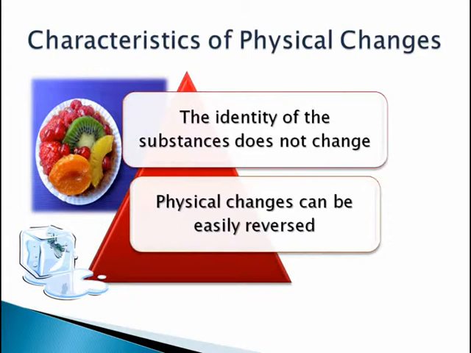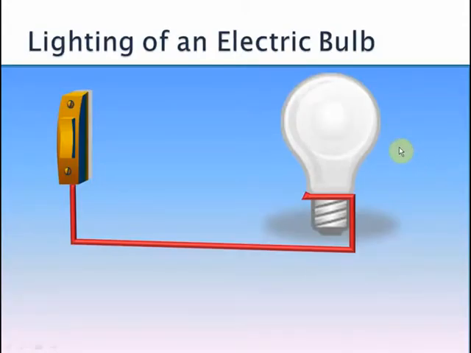In fact, if we could write down the characteristics of physical changes, then the first characteristic would be that the identity of the substances does not change in case of a physical change. Understood? The substance remains just the same. Similarly, since the substance is the same, physical changes can also easily be reversed. So, if you take a substance from point A to point B, you can get it back from point B to point A. Easy reversing of the change is possible. Now, all this might seem weird initially, so let's consider some examples to clarify exactly what a physical change is.